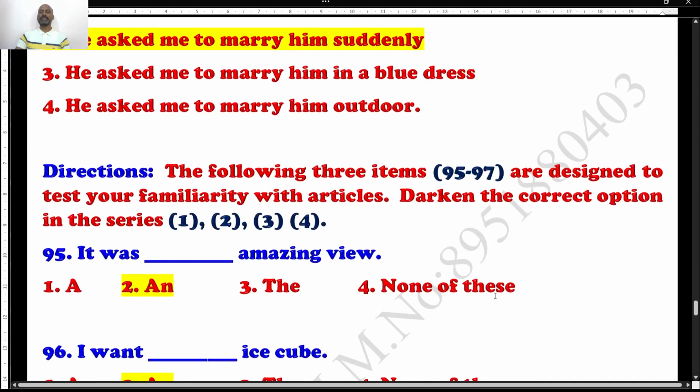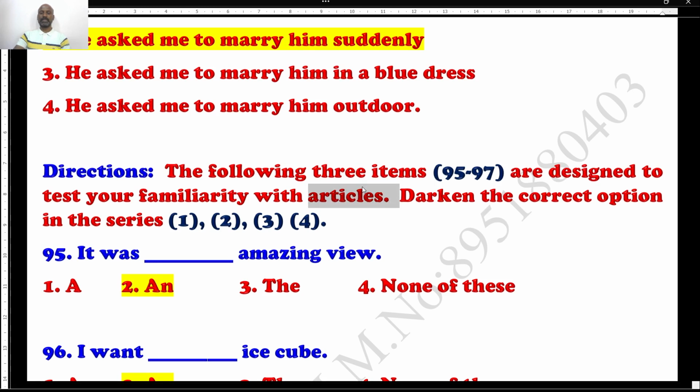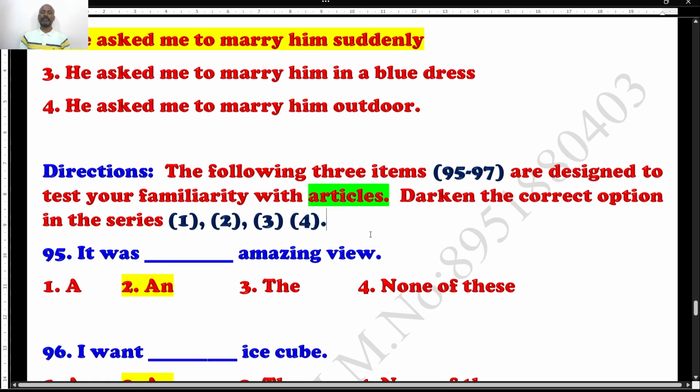Next, see question number 95, 96, 97. Three questions back to back based on articles, students. It is clearly given here. What are the kinds of articles we have? We have two kinds of articles.